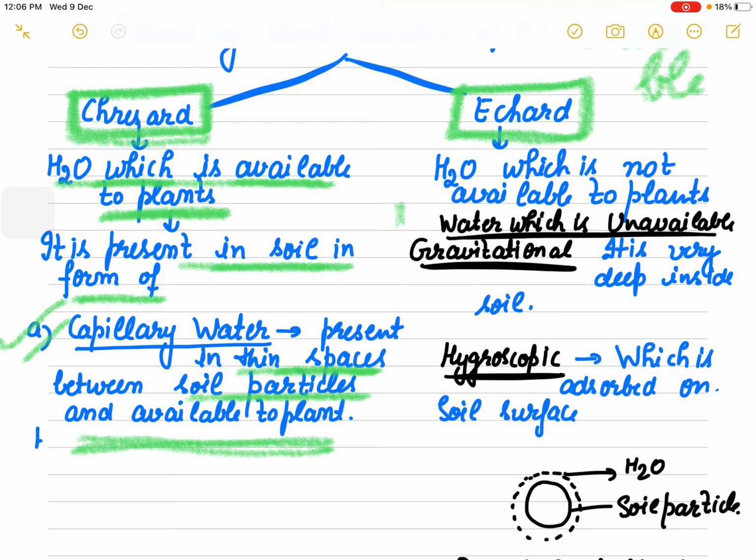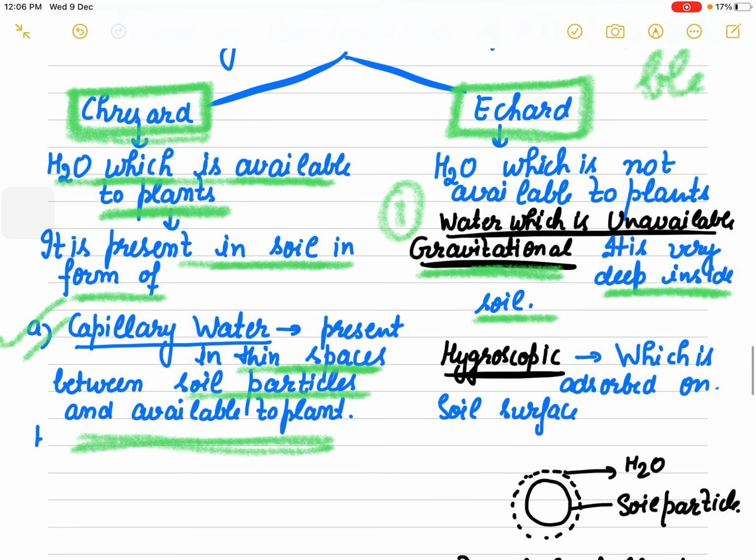First, gravitational water is present very, very deep inside the soil. The roots of the plants cannot go down that deep to get this gravitational water.